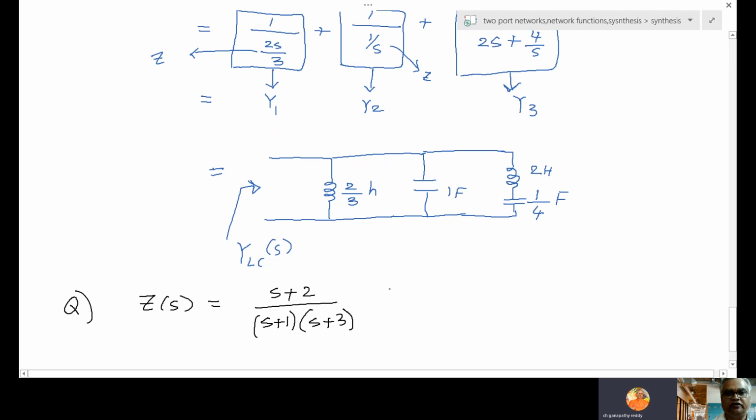So this is the problem given. Synthesize using Foster form 1 and 2.